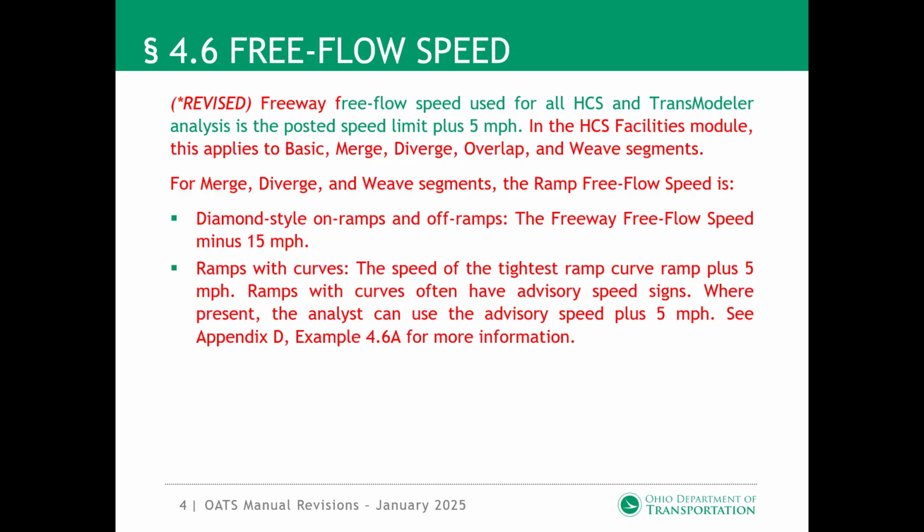Section 4.6, Free Flow Speed. Text was added describing how to determine the ramp free flow speed for merge, diverge, and weave segments. For diamond-style on-ramps and off-ramps, the ramp free flow speed equals the freeway free flow speed minus 15 miles per hour. For ramps with curves, like a loop ramp, the free flow speed is equal to the speed of the tightest curve plus 5 miles per hour. If present, the free flow speed of a loop ramp can be determined by adding 5 miles per hour to the advisory speed limit sign. Example 4.6a was created and placed in Appendix D.